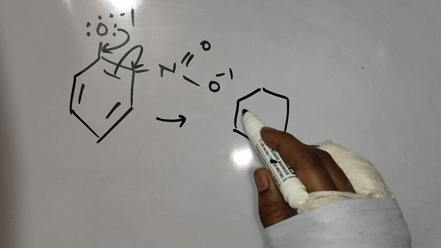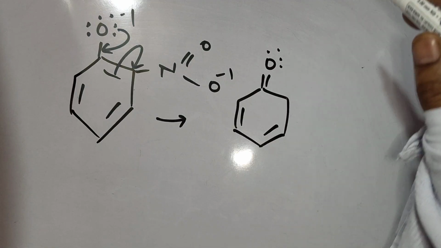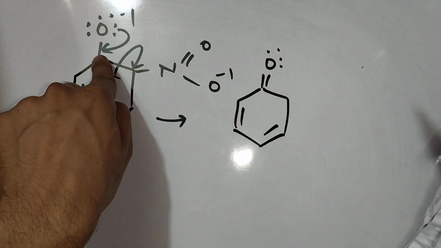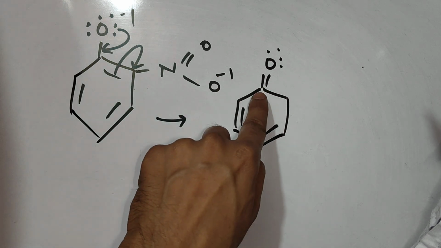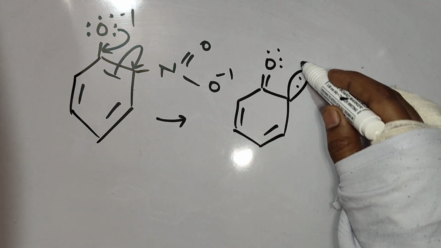Now again you can check. Okay, the negative charge is finished, because electrons will go here and one electron will completely transfer toward carbon, so the negative charge is finished, and a lone pair will come here.